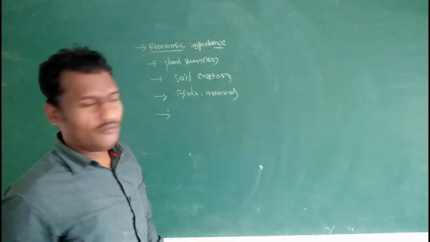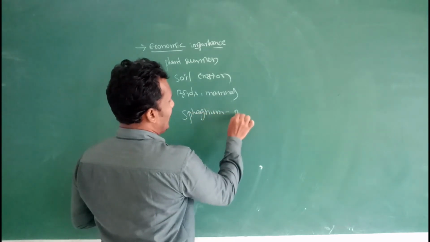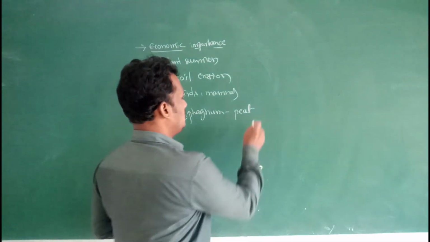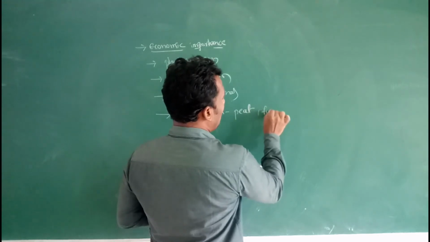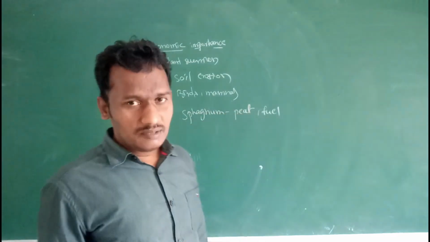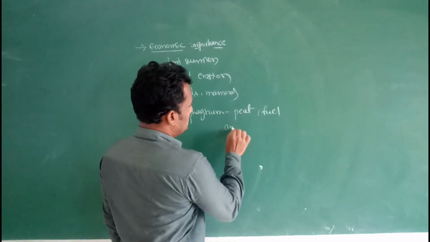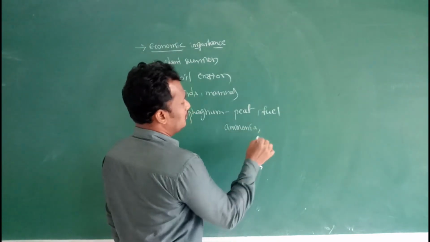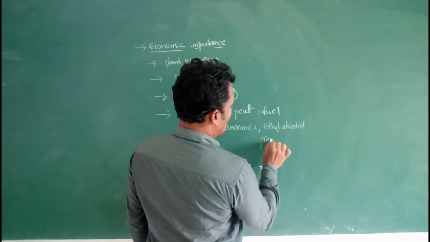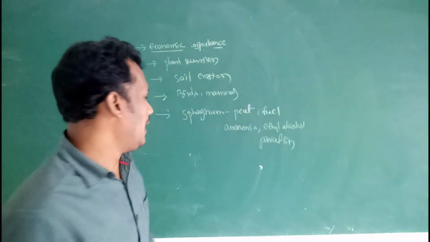Next, in bryophytes, Sphagnum is known as peat moss. This can be used as a fuel. This peat moss is also useful for obtaining some chemicals: ammonia, ethyl alcohol and paraffin.